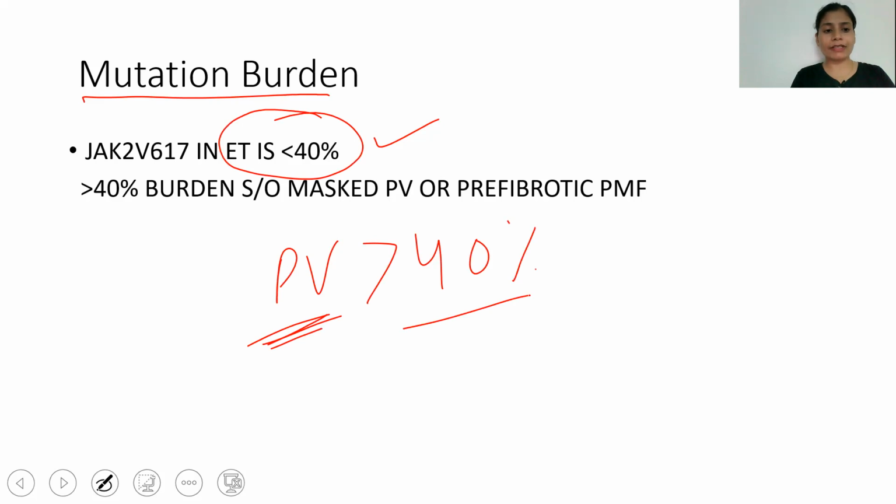So whenever there is more than 40% burden in a case of ET, we should think of masked polycythemia. The patient may be suffering from an occult pre-polycythemic phase.